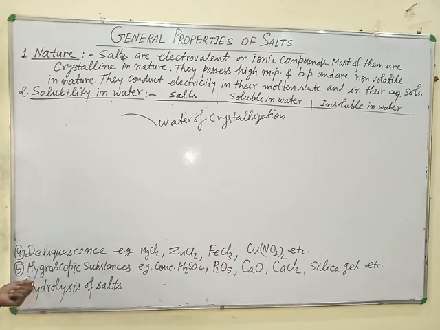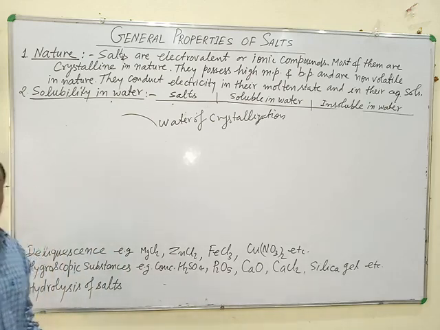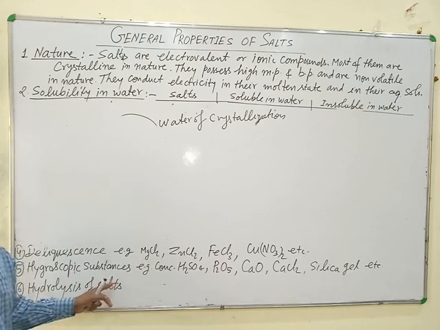Next, the third property of salt is the hygroscopic property. This property is closely related to deliquescence, but the major difference is that in deliquescence, the salt forms a saturated solution with the absorbed water, but in hygroscopic substances, the salt absorbs moisture but cannot form a solution with the absorbed moisture or absorbed water.